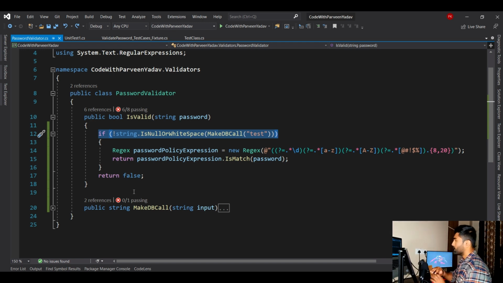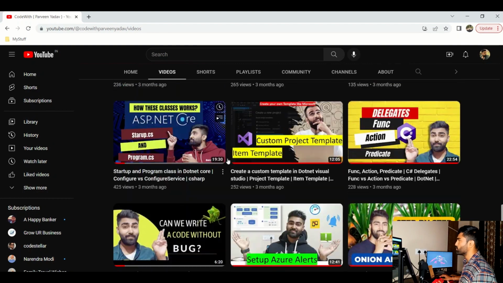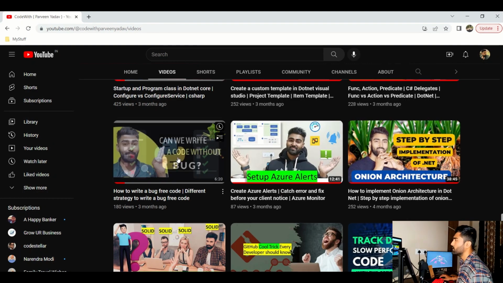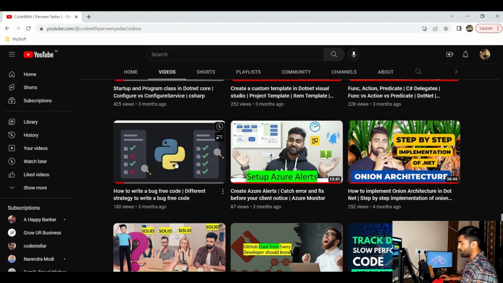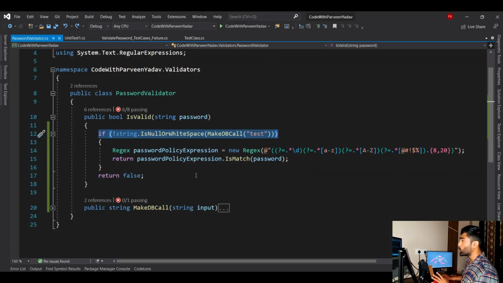Okay, so now how can you automate this? There is a concept of blue-green deployment, and in one of my previous videos I have already covered it. If you go over here on the channel, you will see "Can we write code without a bug?" Over here I have explained how we can write bug-free code, and this is one of the important parts in making sure your application is near bug-free when you are writing unit tests.